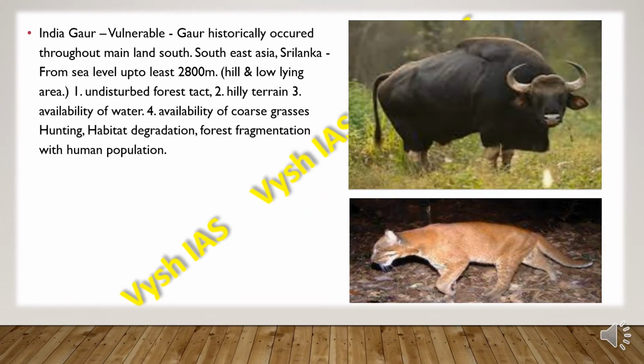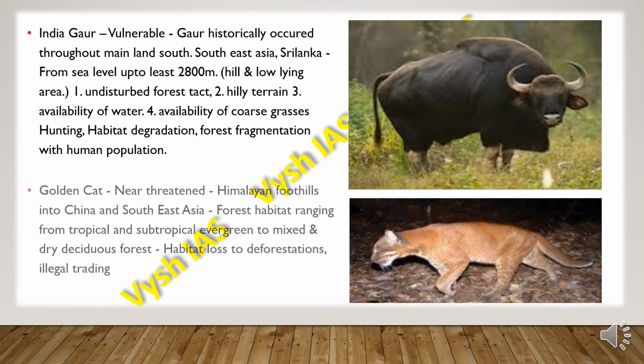Then we have the Indian gaur, which is vulnerable, and these gaur historically occurred throughout mainland Southeast Asia, Sri Lanka, and they are found from sea level up to at least 2800 meters, in hills and low-lying areas. Mainly they need undisturbed forest tracts, hilly terrain, and availability of water, as there will be scarcity otherwise, then availability of coarse grasses, and they face hunting, habitat destruction, forest fragmentation with human population.